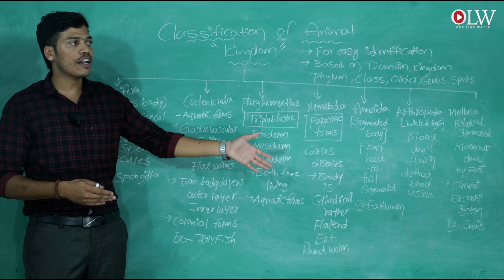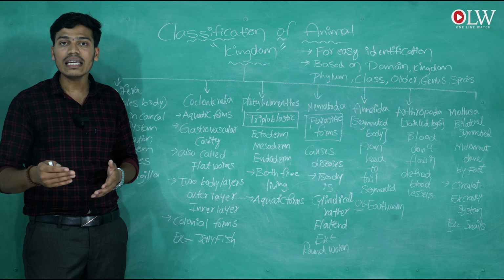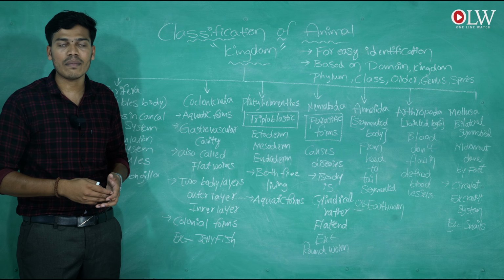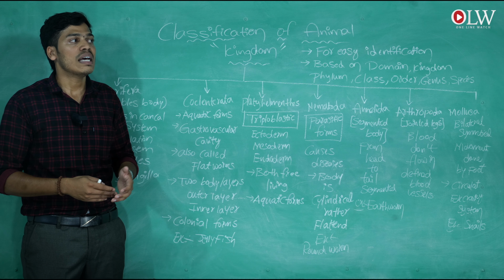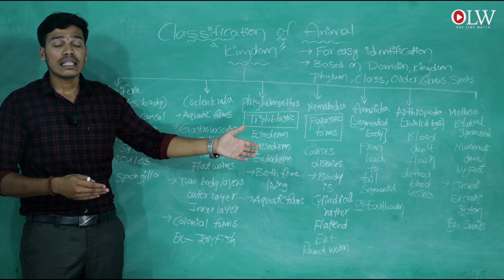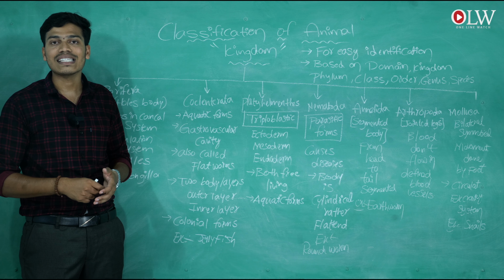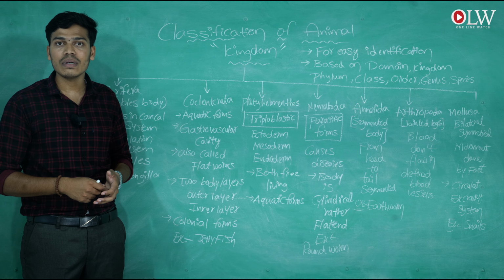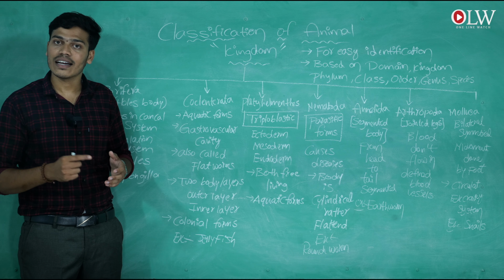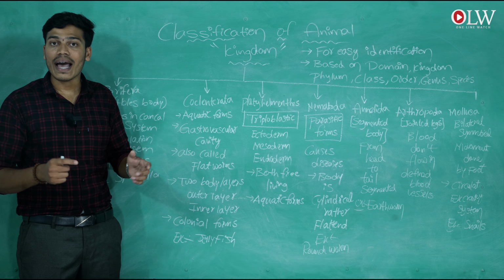So in Greek, the meaning of echinodermata is that their skin is made up of spines. Echine means spines and dermata means skin.